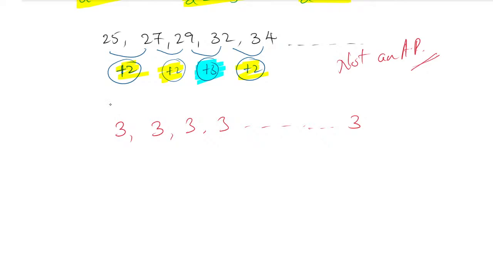Because the common difference between them, yes, very good, is how much? 0 each time. Every time the common difference is 0, because 3 minus 3 is 0, 3 minus 3 is 0, 3 minus 3 is 0, and so on till the end. It is 0 only. The common difference is nothing different, it is the same. So it is an AP. I hope you understood everything.